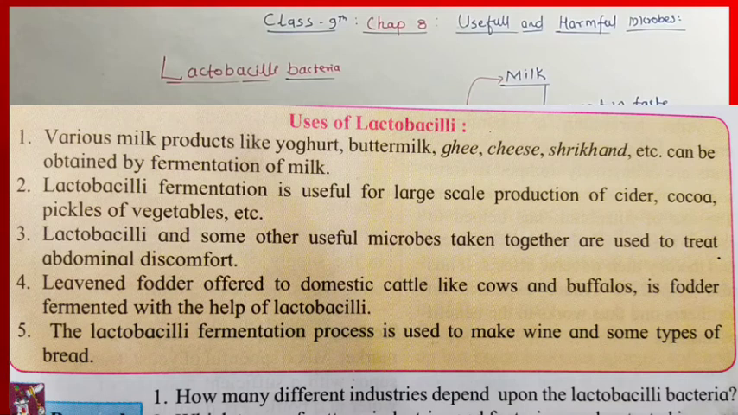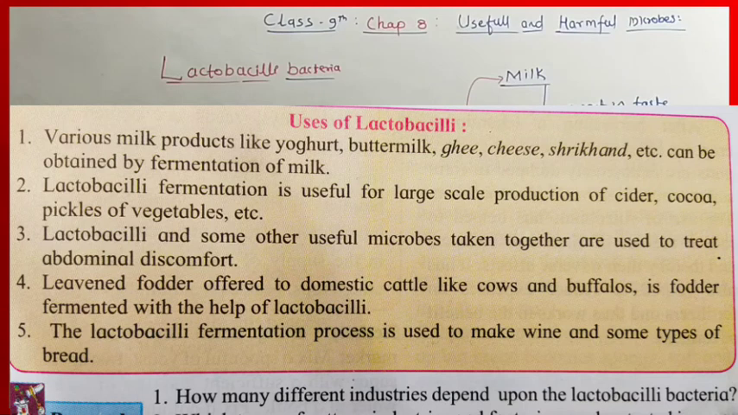So for the removal of abdominal discomfort, yogurt is mostly used nowadays. Leavened fodder, often given to domestic cattle like cows and buffaloes, is fodder fermented with the help of lactobacillus bacteria, which becomes very nutritious for the cattle. The lactobacillus fermentation process is used to make wine and other types of bread also.